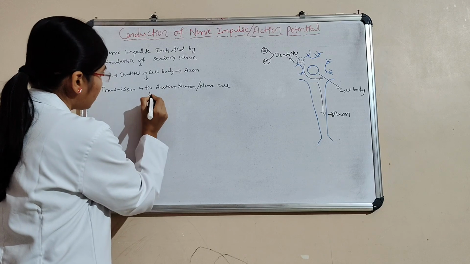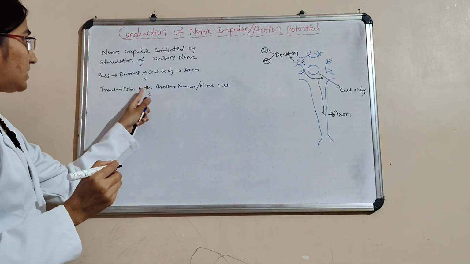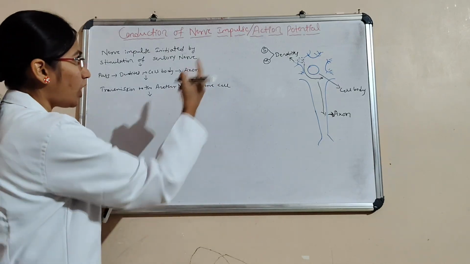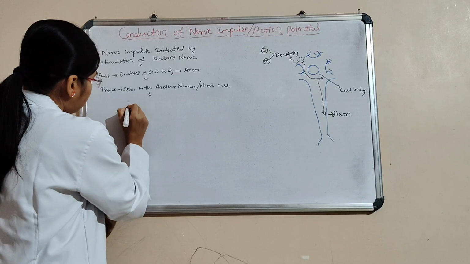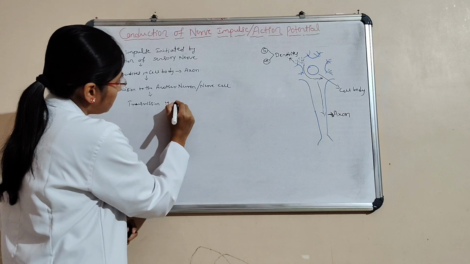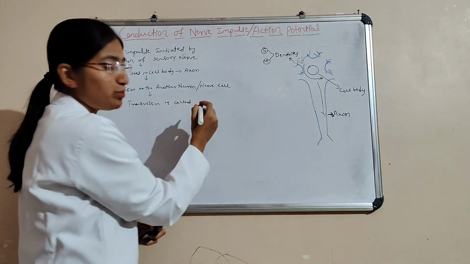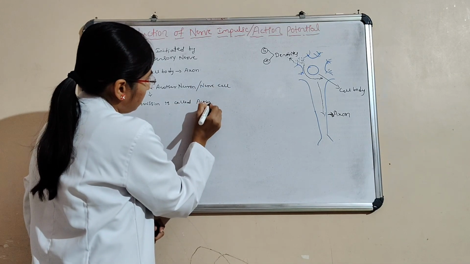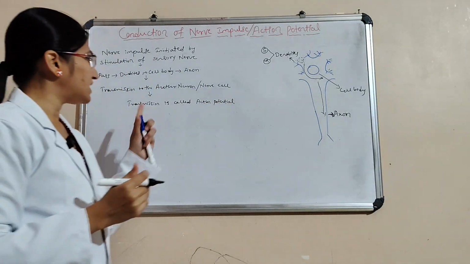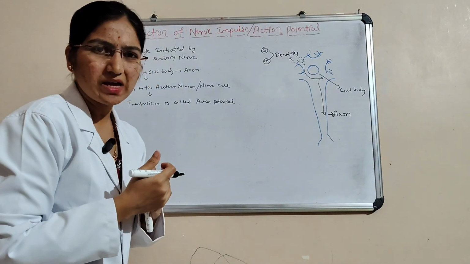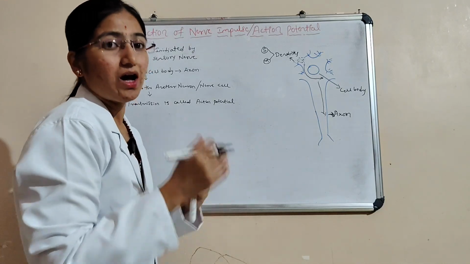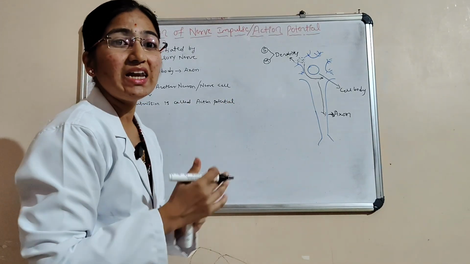When the impulse is transmitted from one neuron to another, this transmission is called action potential. Why does this transmission, this action potential, take place? It is due to the movement of ions in the nerve cell membrane.